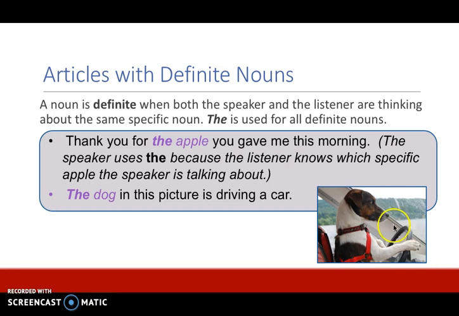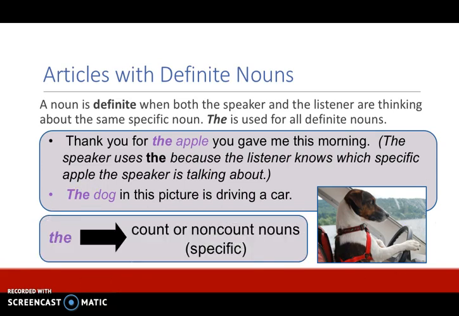Next example, the dog in this picture is driving a car. So also, the listener and the speaker both know which dog we are talking about because we can all see this picture and we know we're talking about this dog, not any other dog. So this is definite and we use the article the. So you can see that the is used for count or non-count nouns which are specific. This could be singular or plural count nouns.